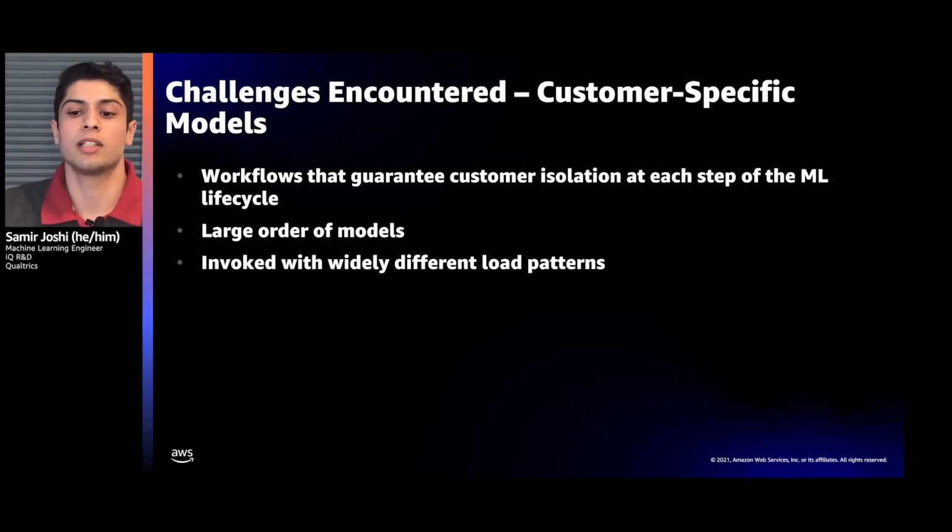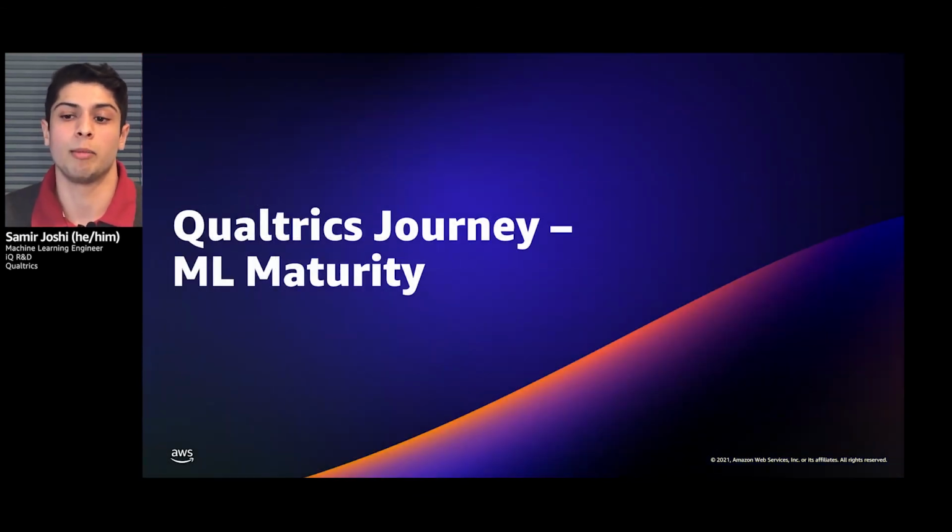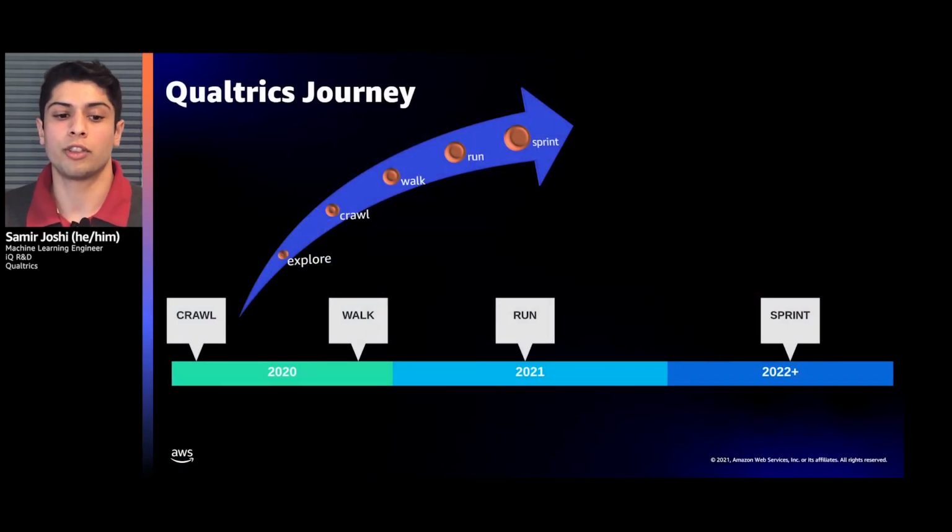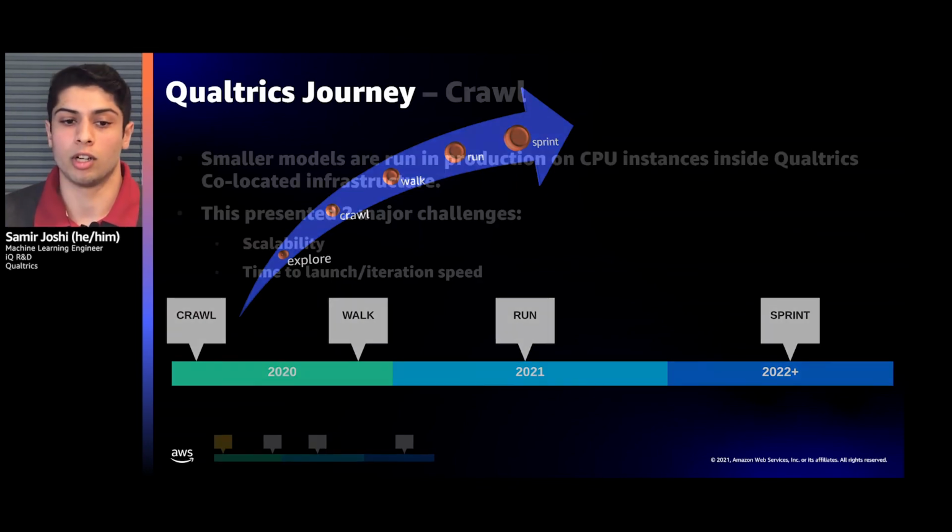This brings us to the Qualtrics journey for ML maturity. Like most companies, we've gone through the crawl, walk, and run phases, which we're currently in, and are looking ahead to the sprint phase for many of our ML systems. But we'll begin with the crawl.